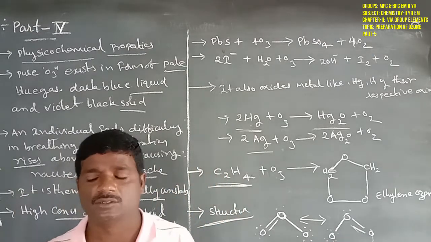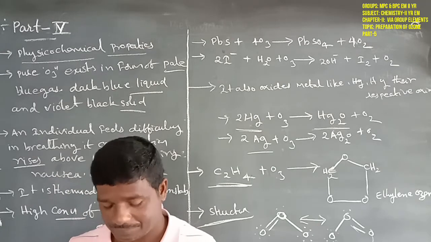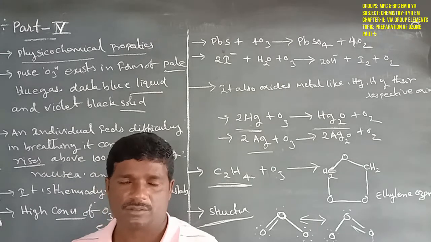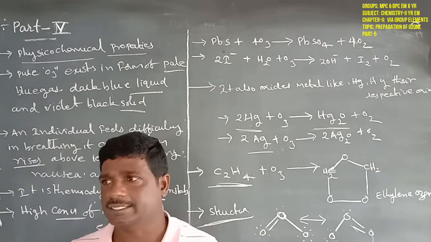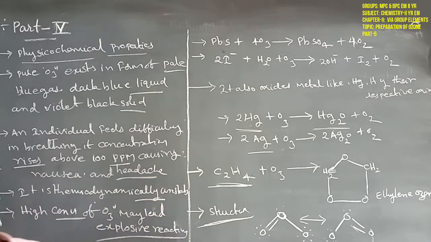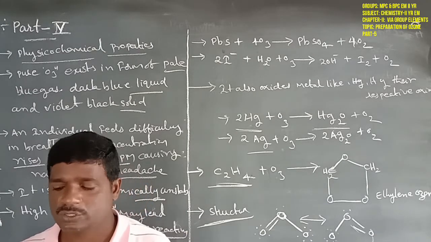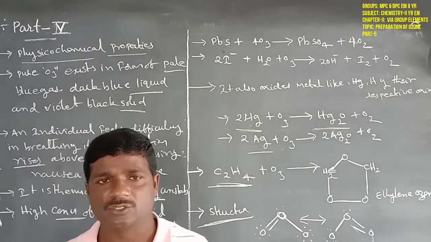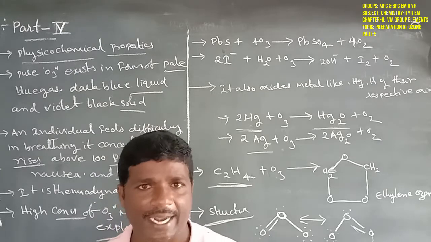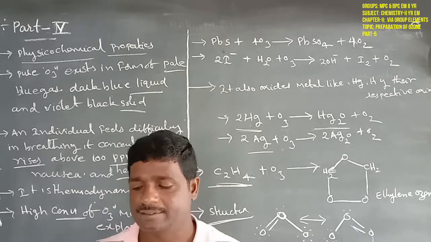Next, the uses of ozone. Ozone is used for sterilizing water. It is also used as a germicide and disinfectant.